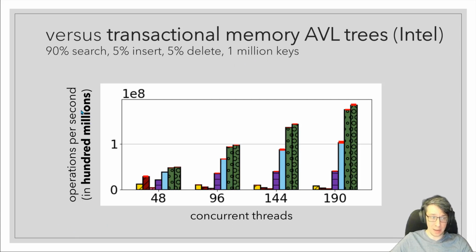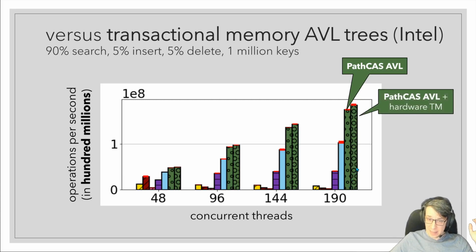On the y-axis, you have operations per second in hundreds of millions, so up is good, and you have concurrent threads on the x-axis. Okay, so here's the PathCAS AVL tree. Here's the PathCAS AVL tree with hardware transactional memory optimization enabled. I didn't mention this before, but we can take advantage of hardware TM if it's available to get a small performance bump, but we really optimized for the no hardware TM case.